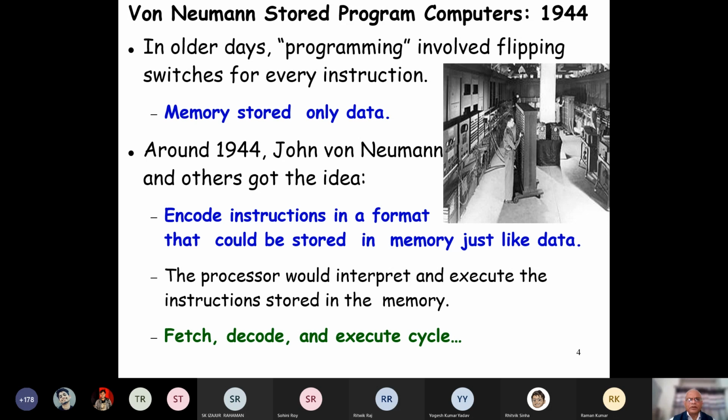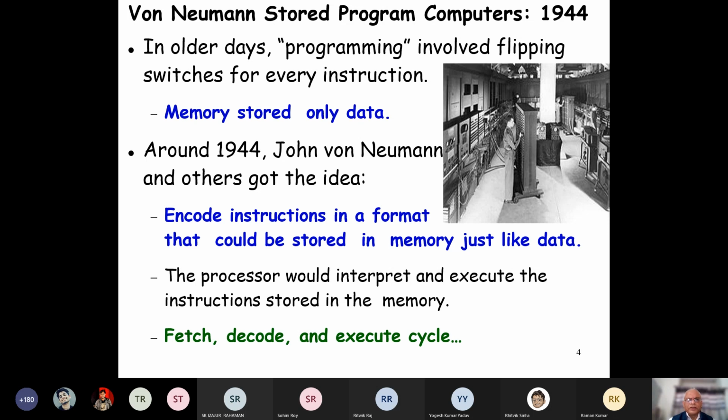Here it used to happen almost like that, excepting that the data was stored. The instruction is entered by the person here through switches. And not only that, he had to not only press the switchboard, he had to shift these cables. Do you see this cable? Once in a while, he would also have to change the cable depending on I/O and so on.